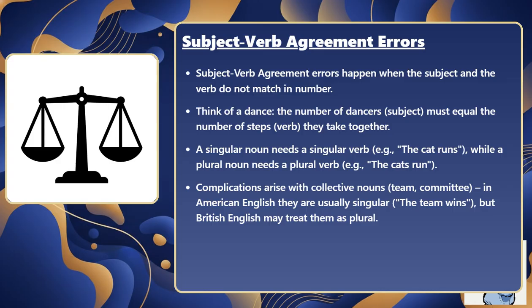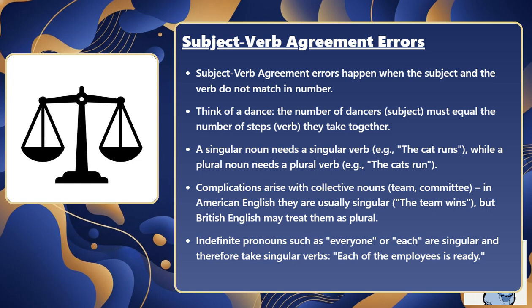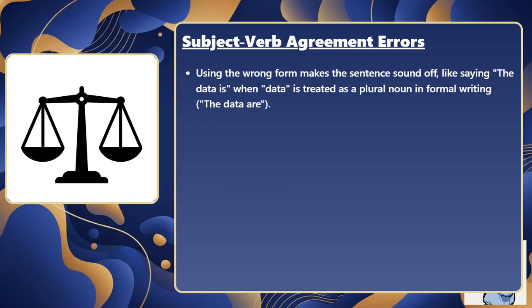Complications arise with collective nouns such as team or committee. In American English, they are usually singular, the team wins, but British English may treat them as plural. Indefinite pronouns such as everyone or each are singular, and therefore take singular verbs, for example, each of the employees is ready. Using the wrong form makes the sentence sound off, like saying the data is when data is treated as a plural noun, in formal writing the data are.